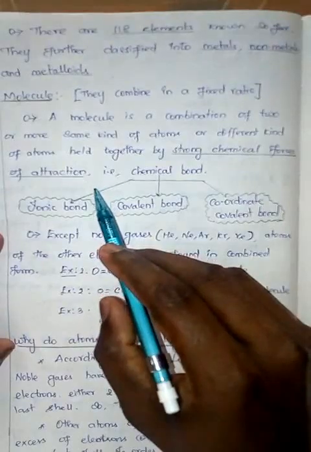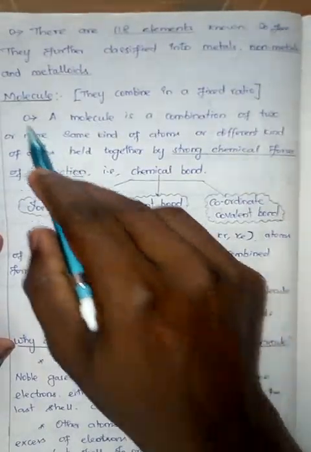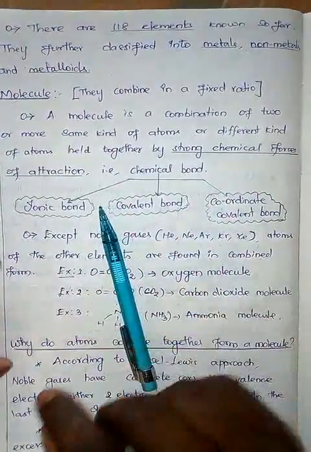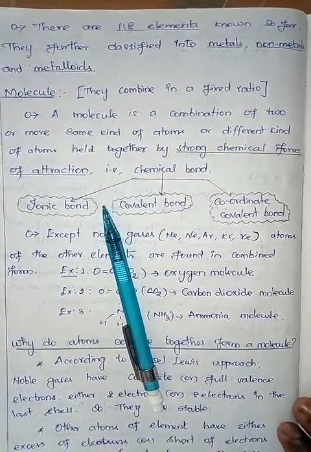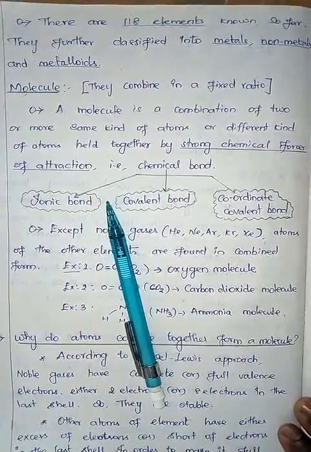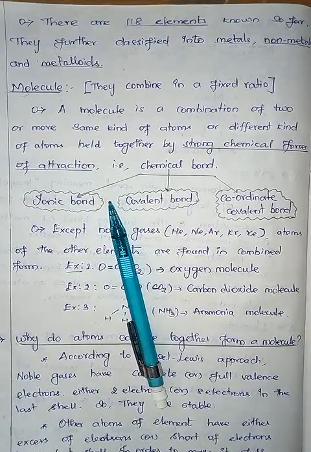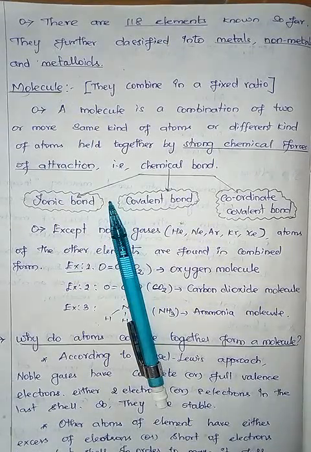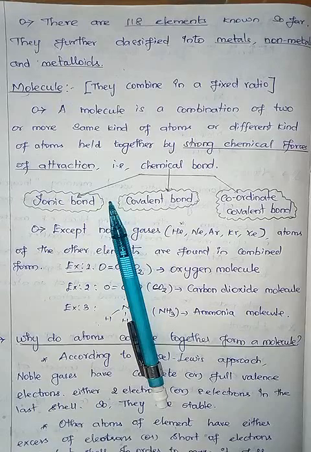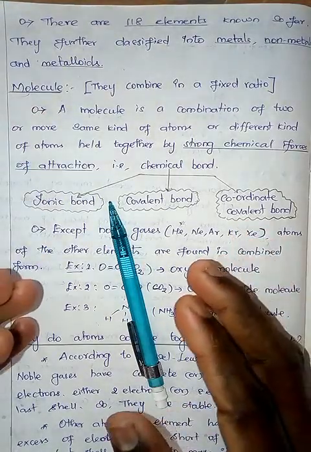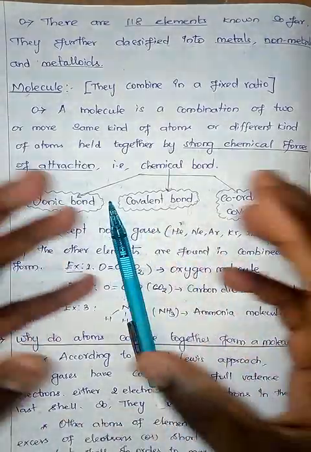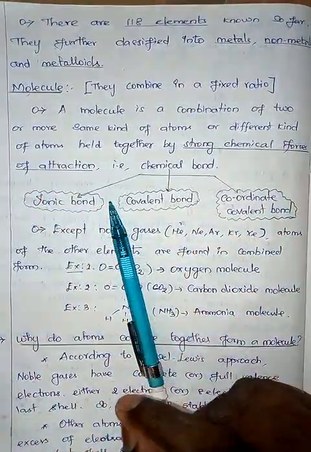Now, what is a molecule? This word comes from the words compound atom, which was given by John Dalton. Let us know about this molecule. A molecule is a combination of two or more atoms.